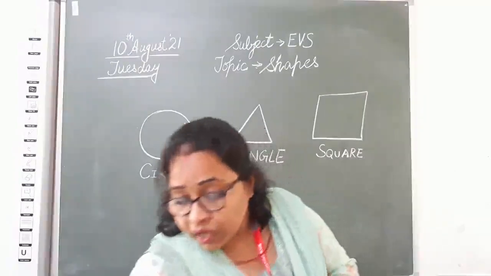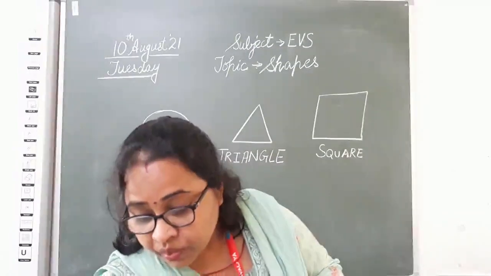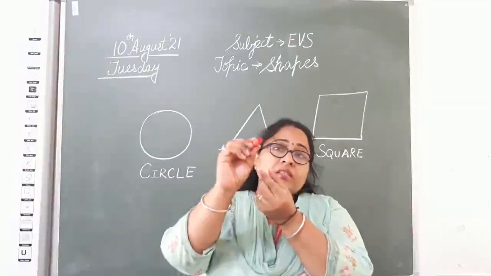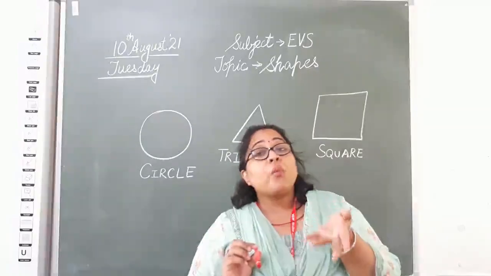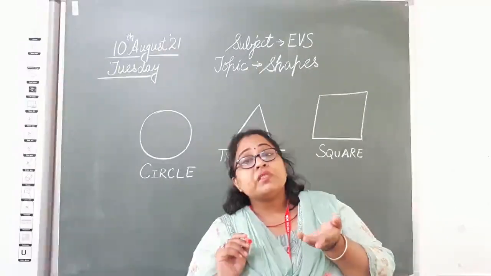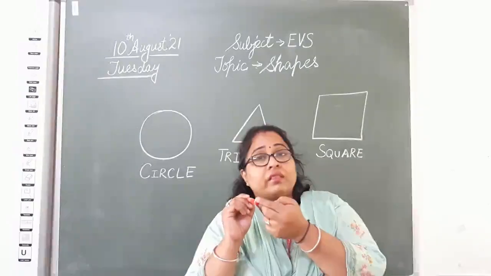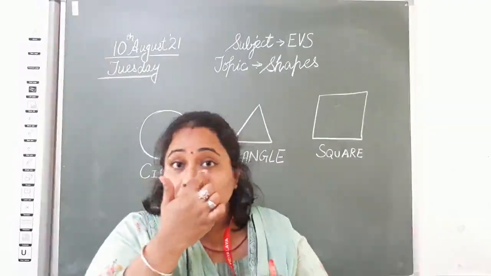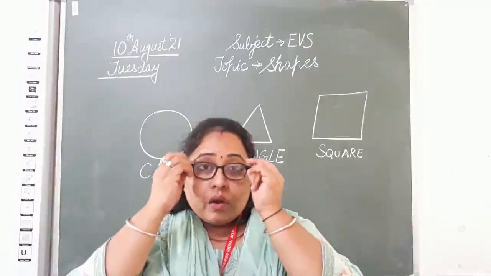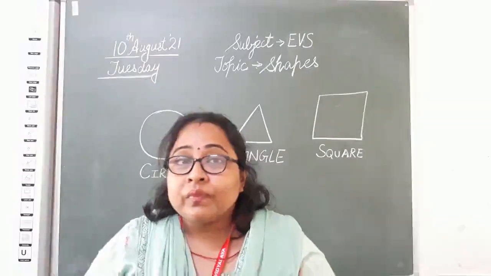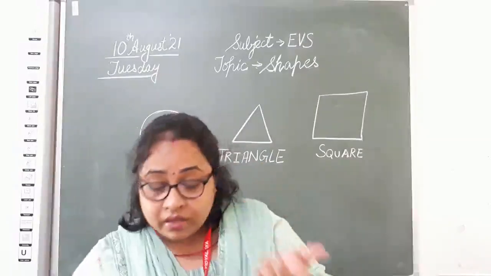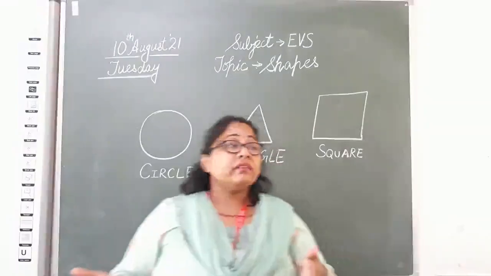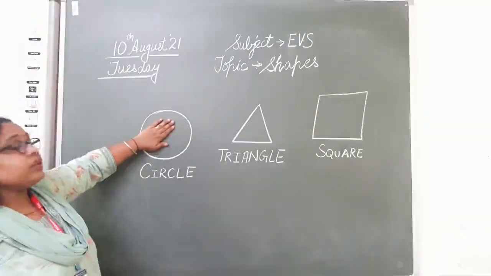Your colors, if you will see, are round, isn't it? They are circle. Can you see a circle here? Isn't it a circle shape? Similarly, your pencil, it's an example of circle shape. Here in it a circle is visible. Then your eyeballs, if you will see, the black balls inside your eyes are also circle in shape, isn't it? Bindi, circle in shape. We have chapati, sun. So many things that are circle in shape.